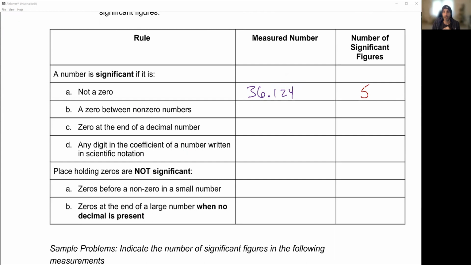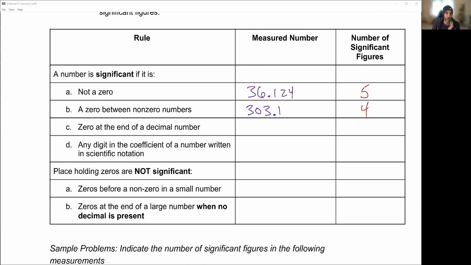Any zeros in between numbers. By the way, what this is going to come down to is any placeholding zeros are unimportant. So if I have 303.1, let's say, again, 1, 2, 3, 4 significant figures. That 0 is in between 2 significant numbers. So we have 4 sig figs there.